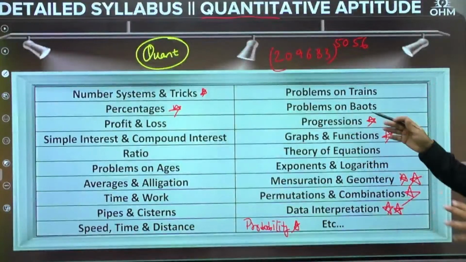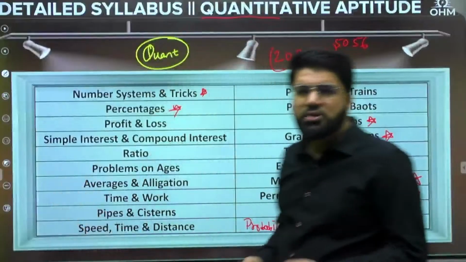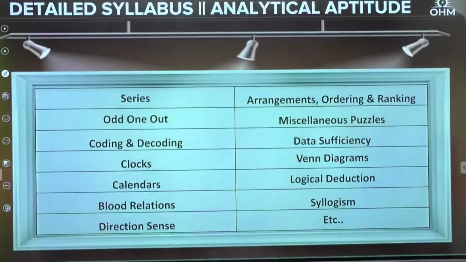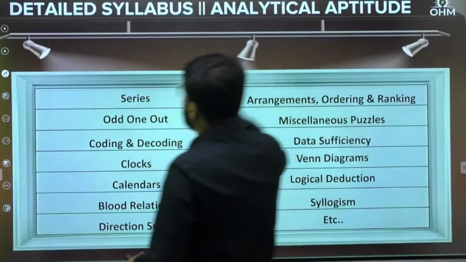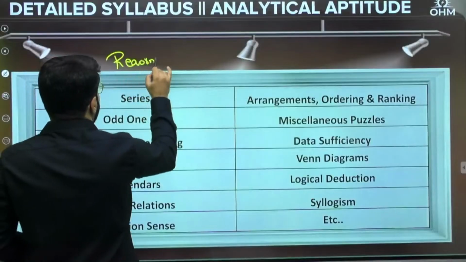Okay, I have given you the list of what all can be covered in COT. So if you have that bandwidth, you can cover these topics. Otherwise, at least the important ones you can cover. Now coming to the analytical aptitude part, which I will simply name as reasoning.